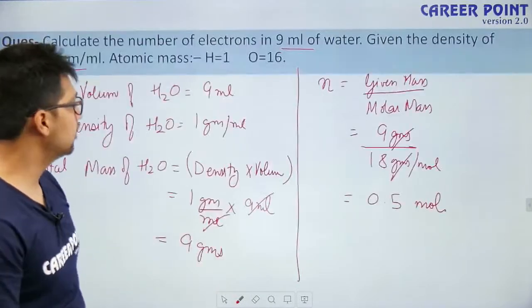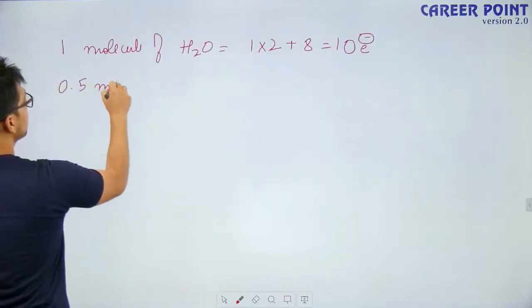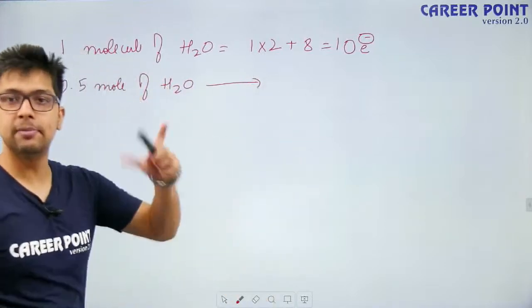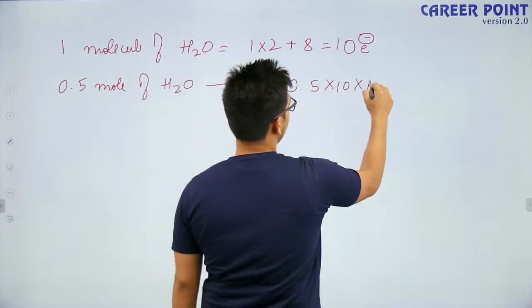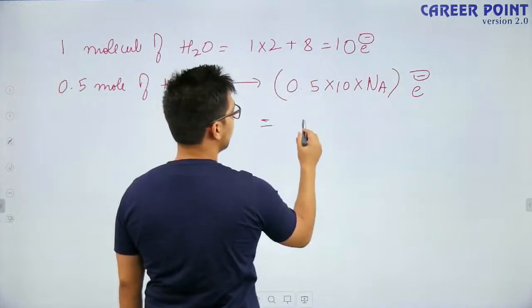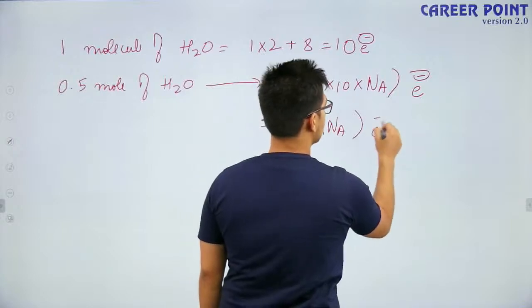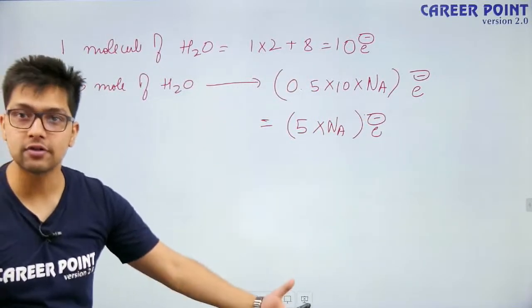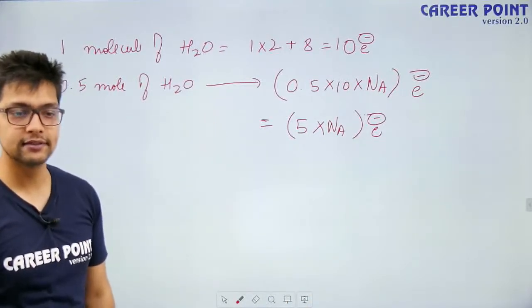So how much water we had? We had 0.5 moles. So in 0.5 moles of water, how many electrons will we have? Simply unitary method, we will have 0.5 times 10 times Na. So what is this number? 10 into half, that is 5 times Avogadro number of electrons. So this is how we will find the total number of electrons in case of this molecule. Is this thing clear? Yes?